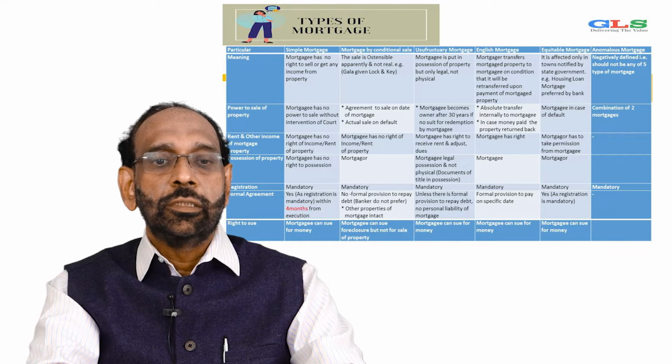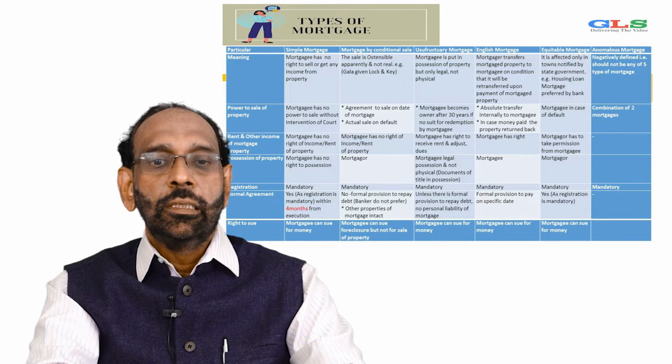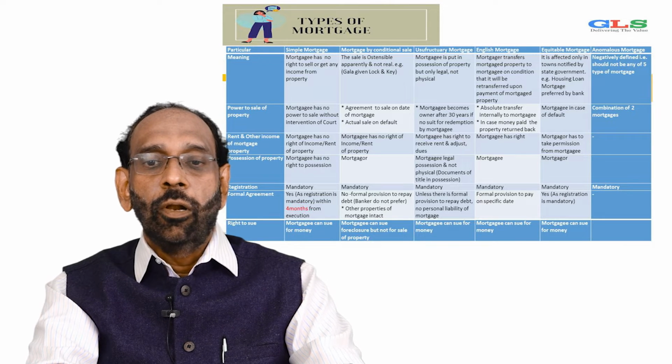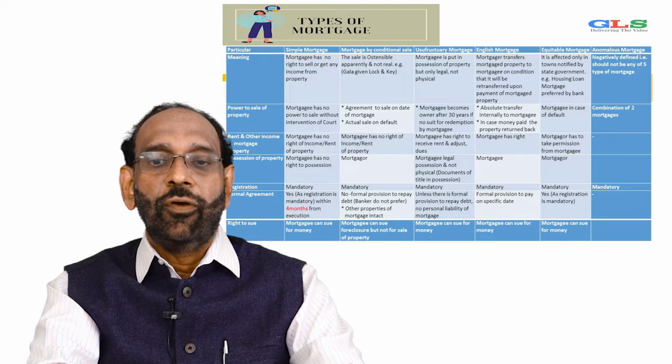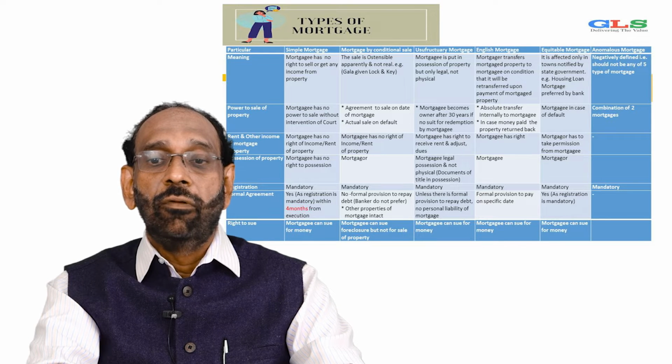A mortgage where the sale is ostensible or apparent and not real is a mortgage by conditional sale. Usufructory mortgage is where the mortgagee is put in possession of a property, but only legal and not physical. Mortgage by transfer of property on a condition that it will be transferred back upon payment of the mortgage money, that is English mortgage. Equitable mortgage is effected only in towns notified by the state government, that is housing loan mortgage, and preferred by banks. Anomalous mortgage is a totally different, negatively defined type of mortgage, that is, it should not be any of the 5 types of mortgages.